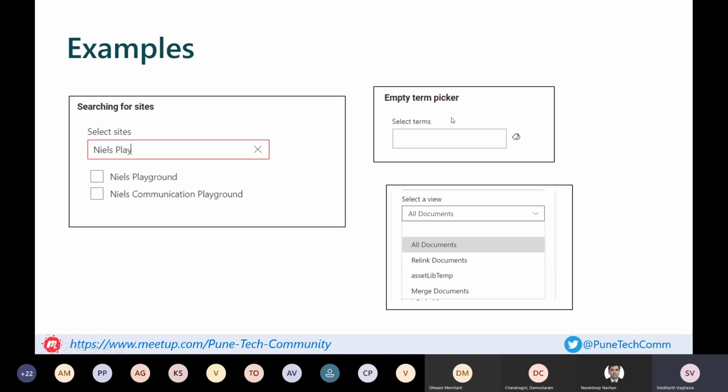In the same way, we have the term picker, which allows you to select from the taxonomy on the web part property pane configuration. Then the one on the top and bottom right is the view control, which allows you to select the view of a particular list. Again, you don't need to query anything to populate this. It is auto populated, like the list picker control which Nandip has already demoed.